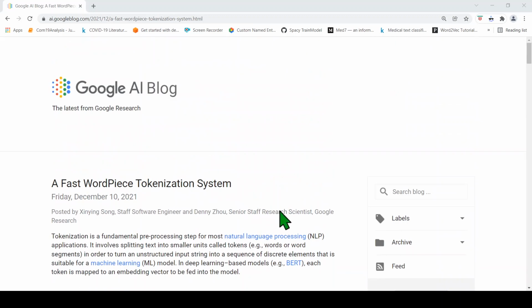I hope you find this walkthrough of this Google AI blog on the fast WordPiece tokenization system useful.